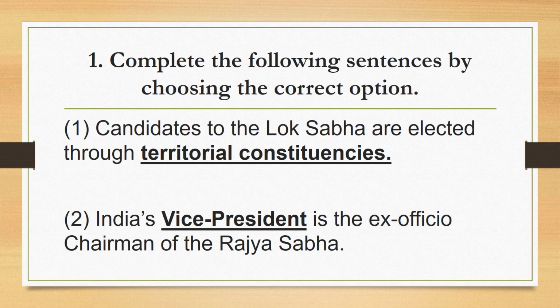We see that we have main question 1, which is complete the following sentences by choosing the correct option. Now there are 2 sentences given which have 4 options given in the textbook. I have just mentioned the right option. Let us see the first one: candidates to the Lok Sabha are elected through dash, which is territorial constituencies. Second sentence is: India's dash is the ex officio chairman of the Rajya Sabha. The answer for which is vice president.